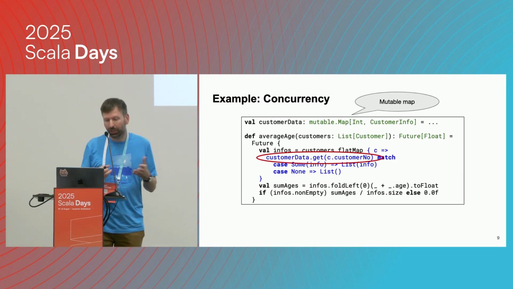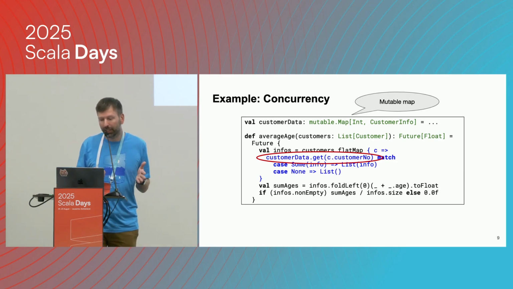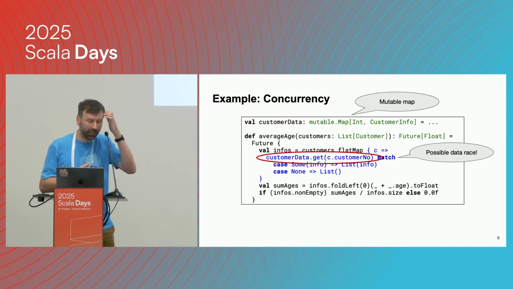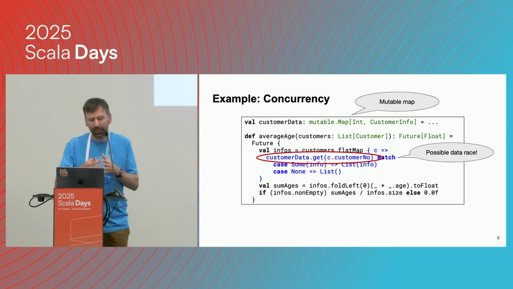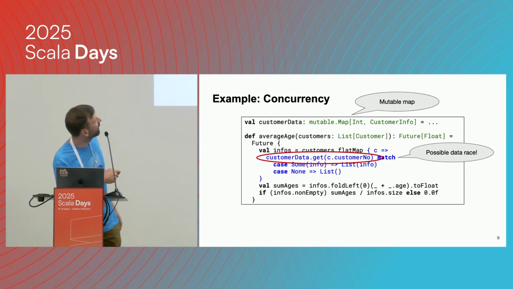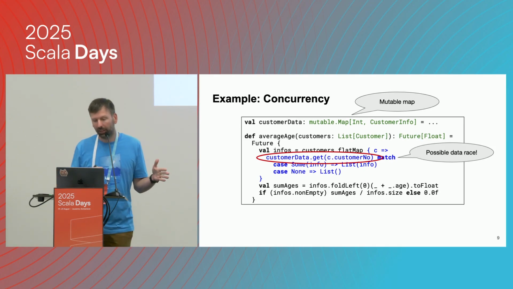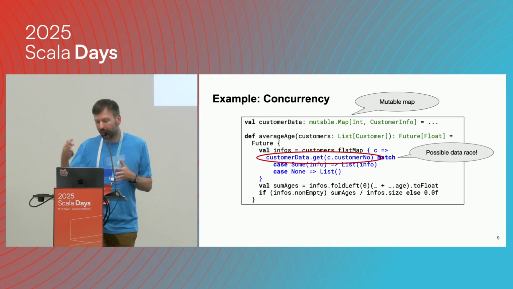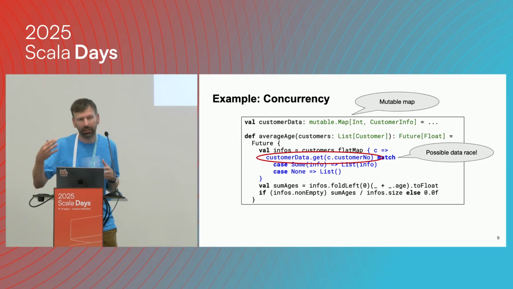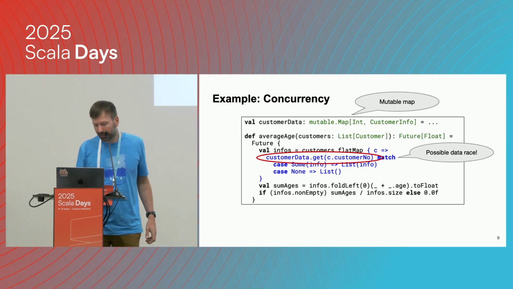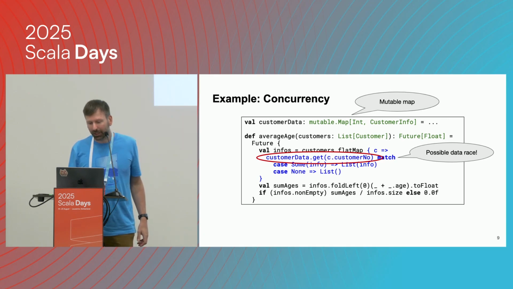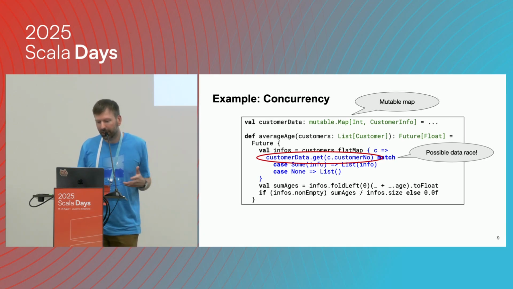And if you have concurrent accesses to shared mutable data, you can get data races. Someone can concurrently read, and some other part in the main program could insert a customer, and then you have a data race. That's a problem, because that leads to non-deterministic outcomes.